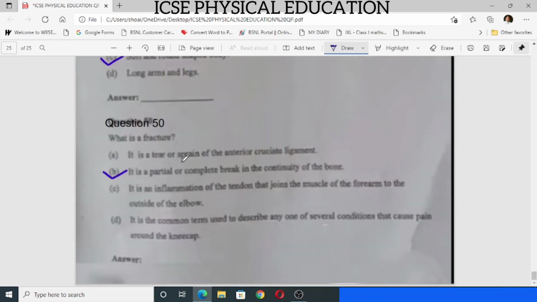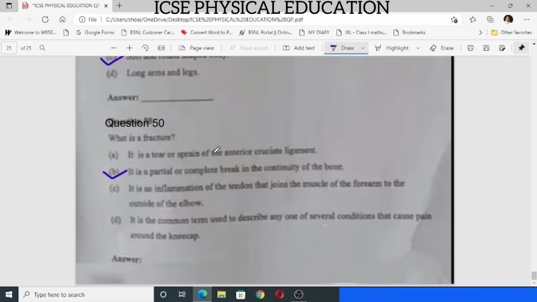And the last question is, what is a fracture? The answer is B. It is a partial or complete break in the continuity of the bone.